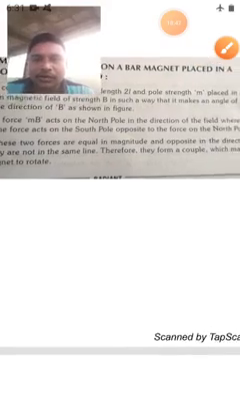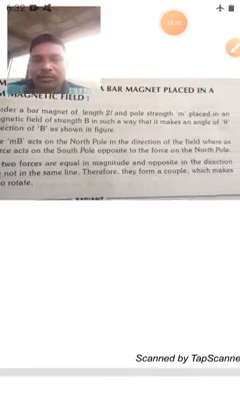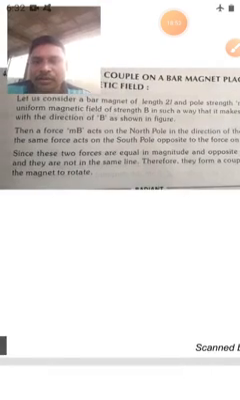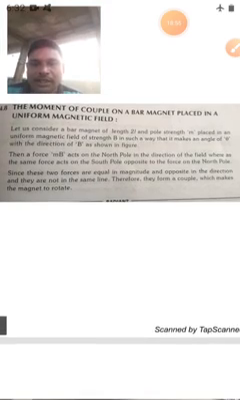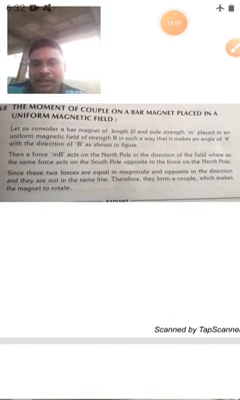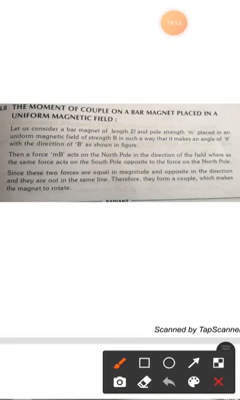Now come to the last one. Since these two forces are equal in magnitude and opposite in direction, and they are in the same line, therefore they form a couple. So whenever two forces are equal in magnitude and opposite in direction, they form a couple, which makes the magnet rotate. That means what happens here is